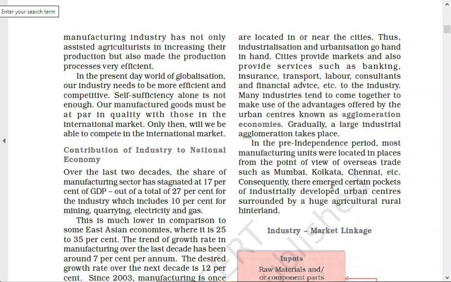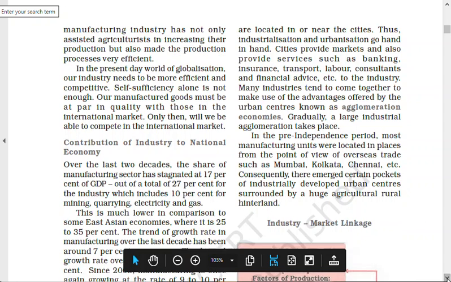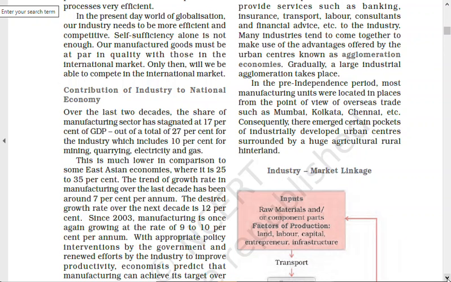Consequently, there emerged certain pockets of industrially developed urban centers surrounded by a huge agricultural rural hinterland. So let's say in 1947, the size of Mumbai, Kolkata, or you can say Chennai, was very small, right? Gradually, more and more people started coming in, and this is how they started expanding, and now these are very big cities.